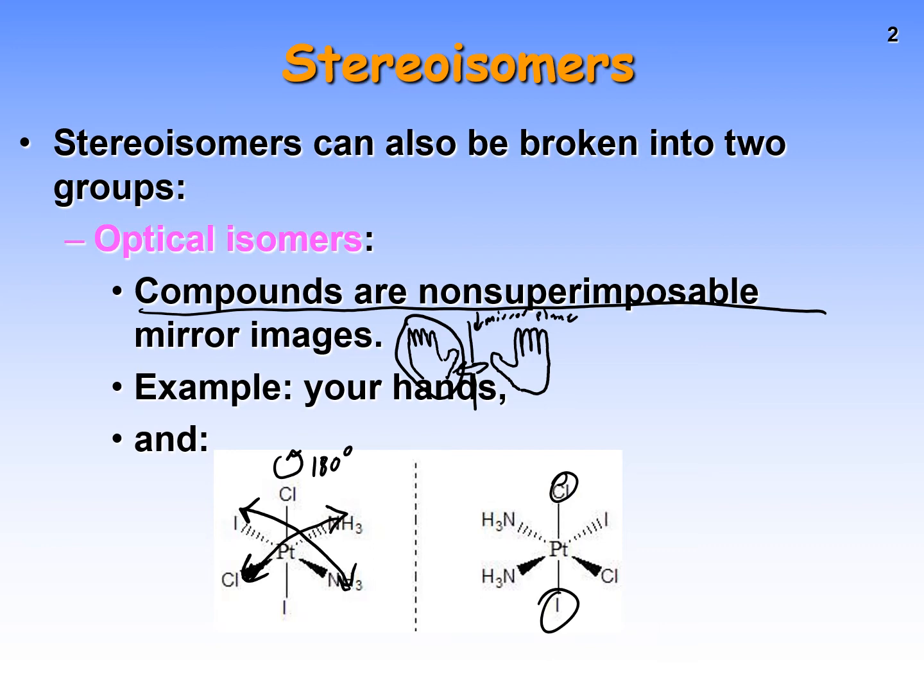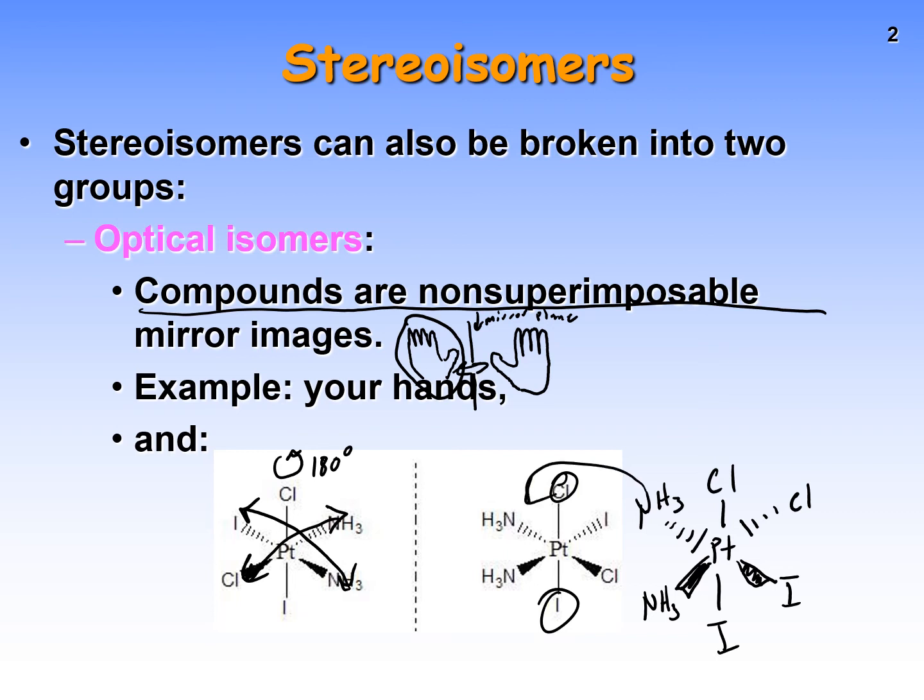Right? And what I'm going to get over here is Cl, Pt, with dashes, Cl here, and then a wedge, I, and then I down here, and then a wedge NH3, and then dashes, NH3. Notice that the NH3s will lie on top of each other, but these two are flip-flopped here. They won't match up. There's no way to do it.